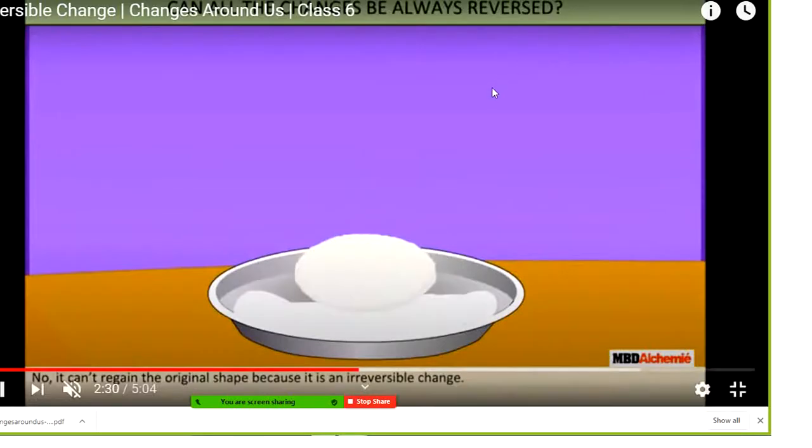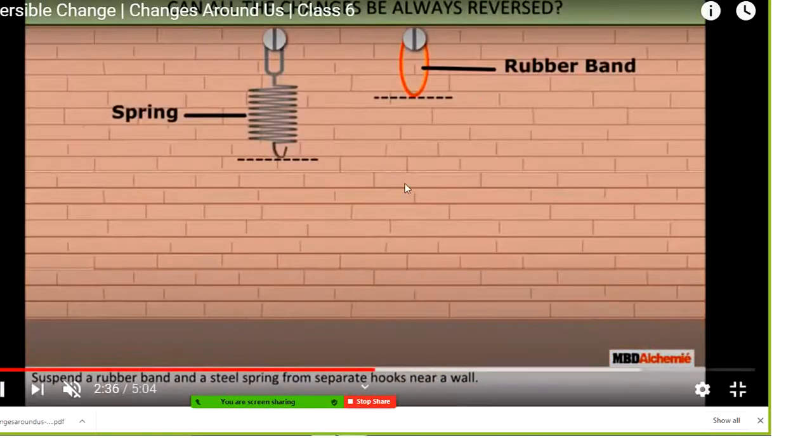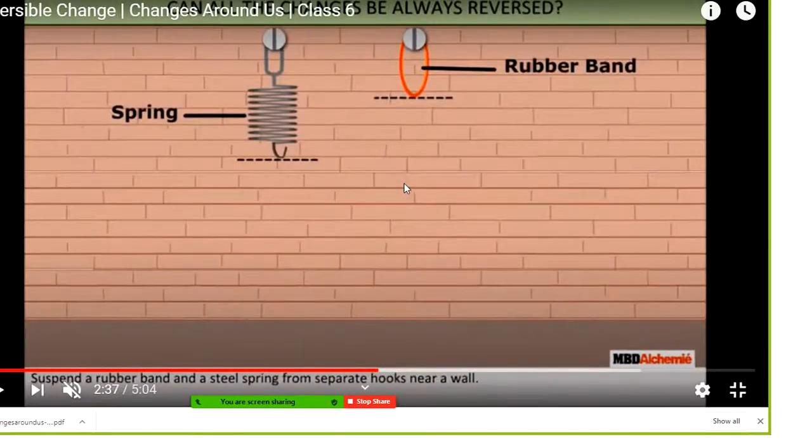So that is what I am talking about, the physical change or the reversible change. You have to identify the different types of changes, that is, reversible change or irreversible change.